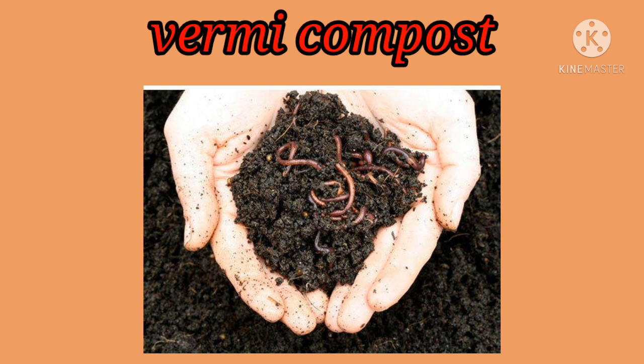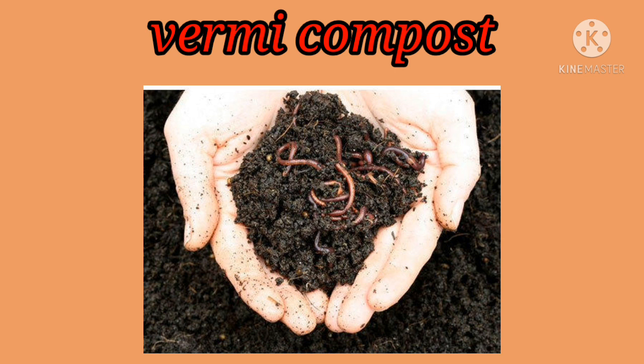Okay. The bin is covered. Last, what do we have to do? We have to cover the bin. Why do we have to cover it? With coconut leaves or gunny bags to conserve moisture, provide darkness and keep out frost. Clear? So we have to cover that bin with coconut leaves or gunny bags to conserve moisture, provide darkness and keep out frost.